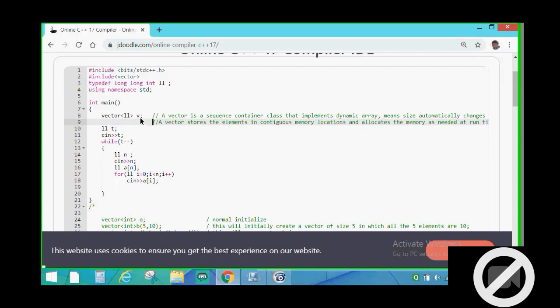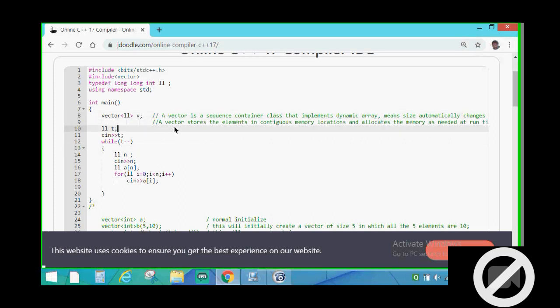For declaring a vector, we need not declare the size. Then you will ask, how much size is allocated while we are declaring the vector? It is already predefined. When we insert elements, and if the size has to be increased, then the size will automatically be doubled.